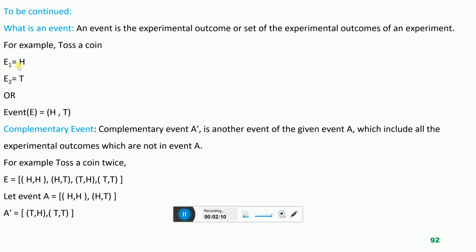This is event 1, which represents the outcome head of tossing a coin, and this is E2, which represents the experimental outcome tail by tossing a coin, or we write both as a set, head and tail, the set of the outcomes of an experiment.